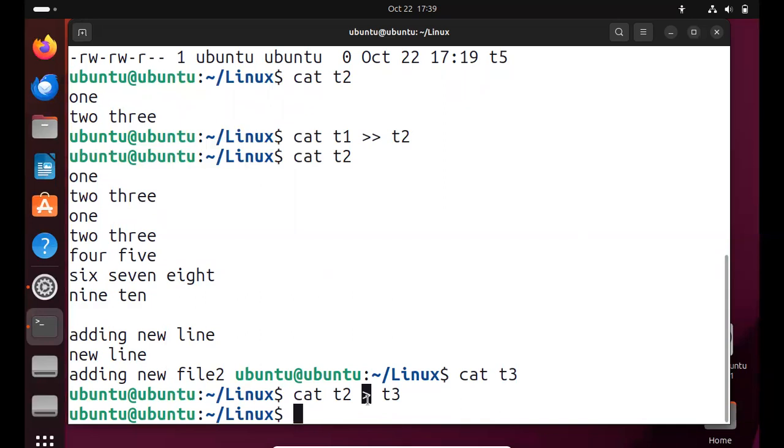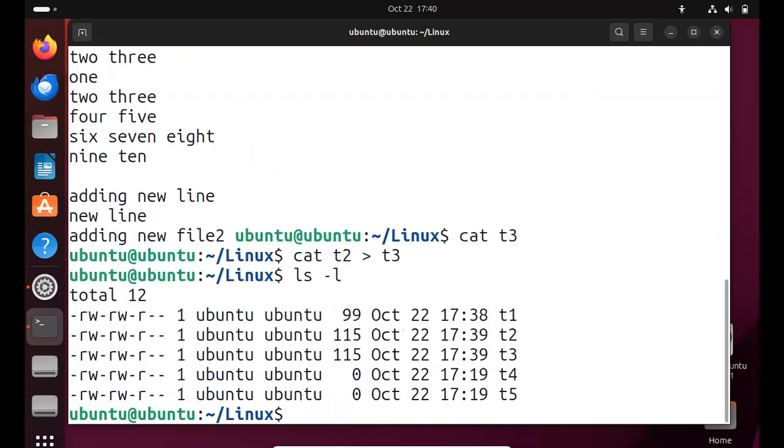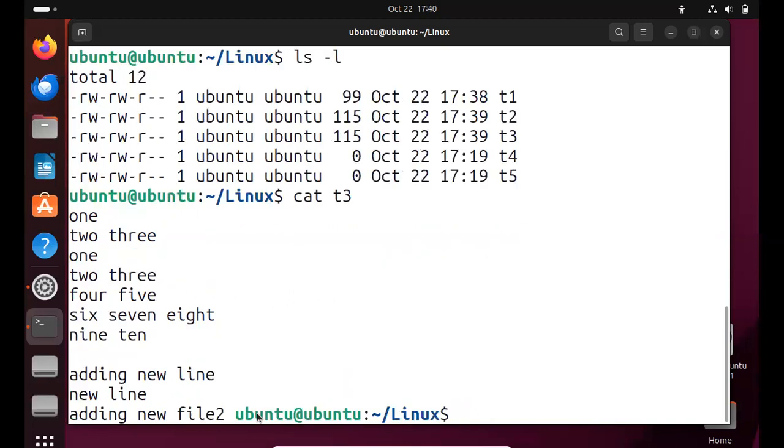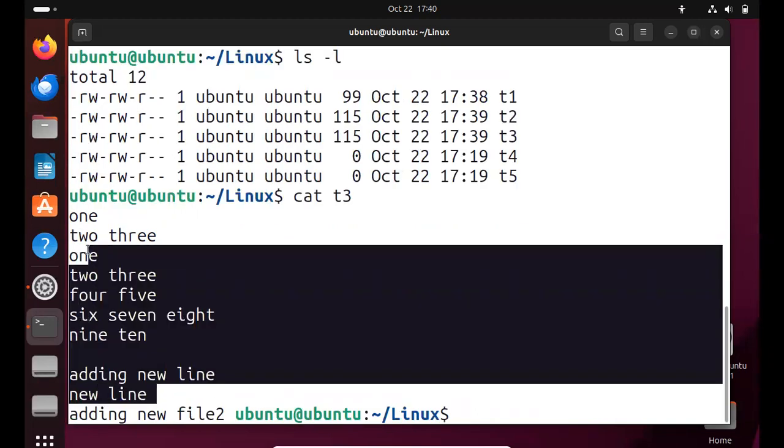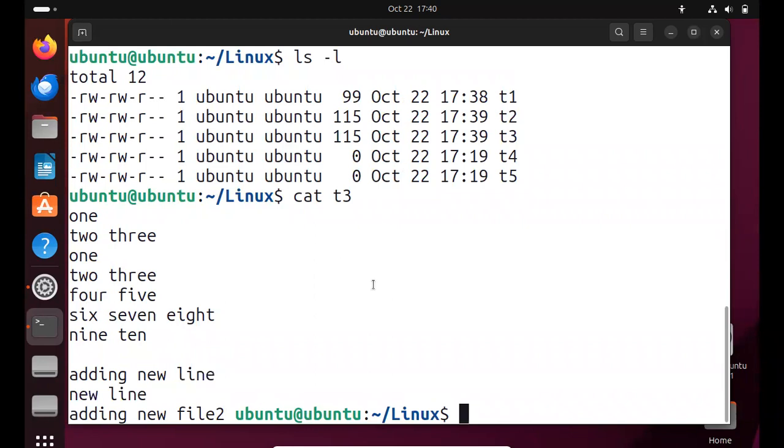This means it erases the previous file content and replaces it with the source file content. But here the previous content is nothing. I list the files and I get the content in T3, whatever content is present in T2.